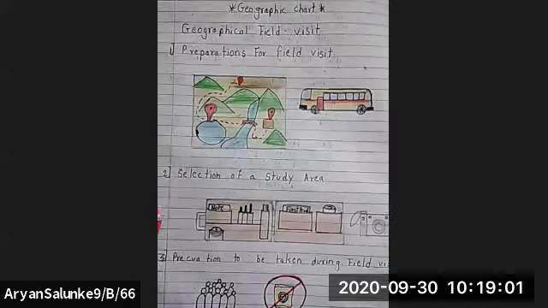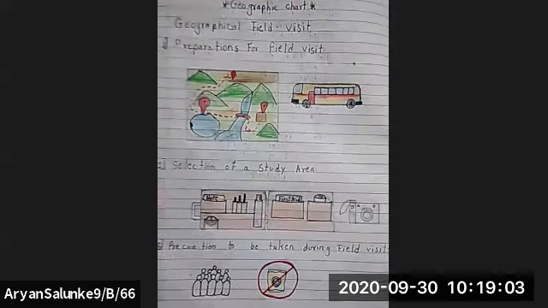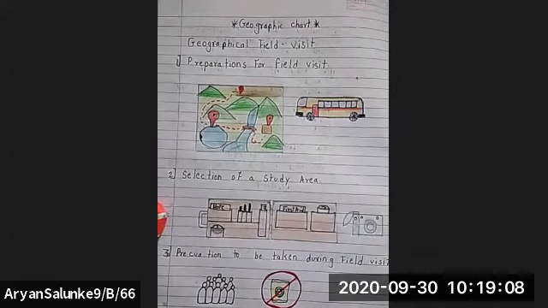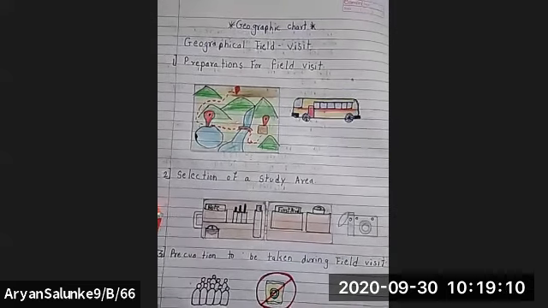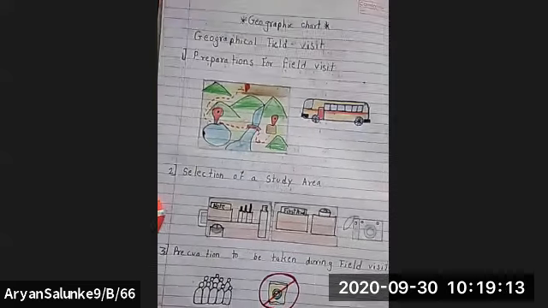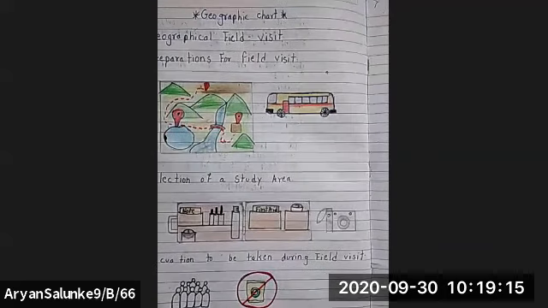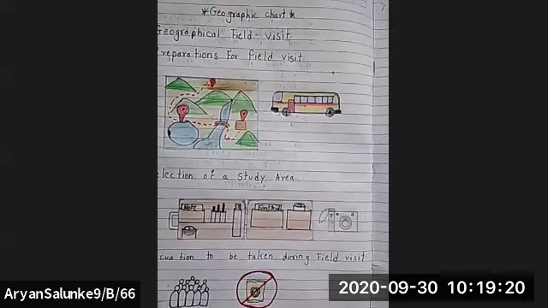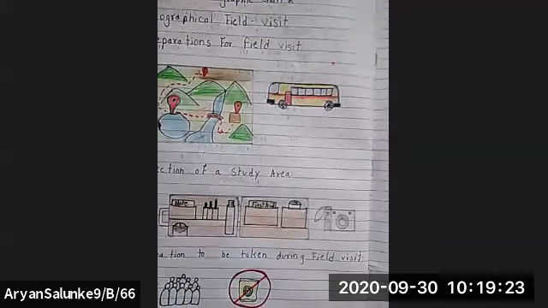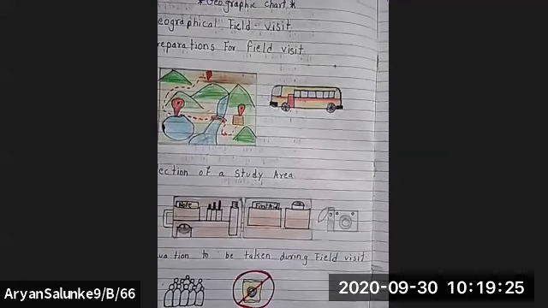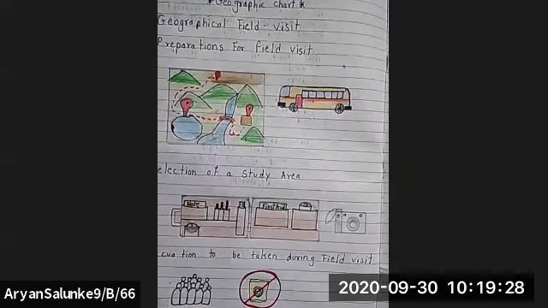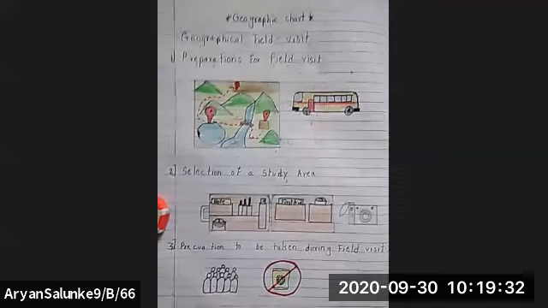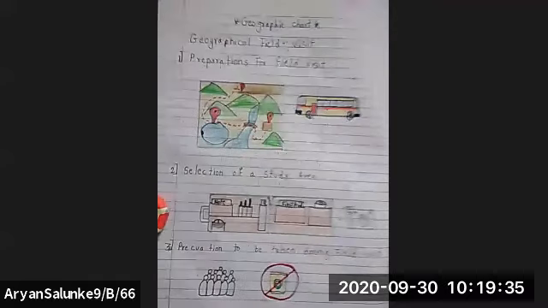The first concept of field visit is preparation for field visit. Before going to a field visit, decide the place and the purpose of the visit. The element which will be observed in the field visit should be decided. Study the location map and the route map of the place to be visited. Distance, transport route, means of transport, and duration of the field visit should be planned ahead. With the help of teachers, students will prepare a questionnaire about the questions that they should ask.